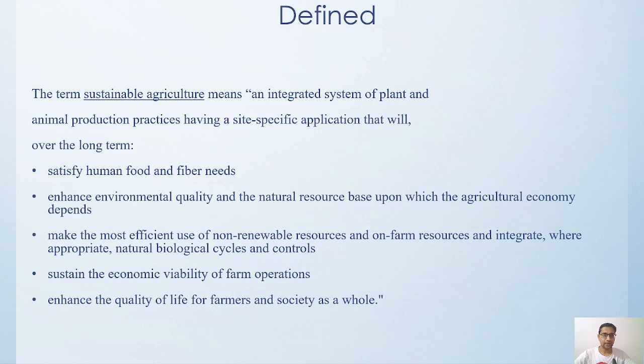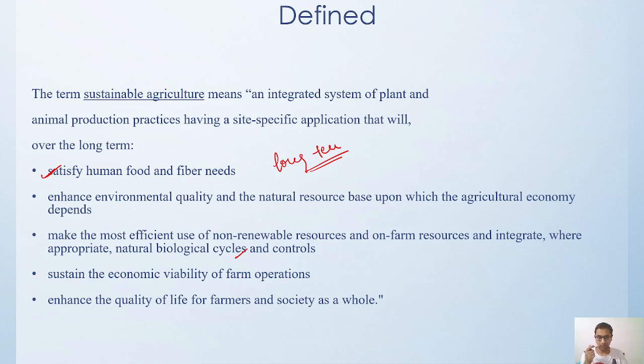Anything which satisfies human food and fiber needs for the long term. Then any practice which also helps in maintaining environmental quality.